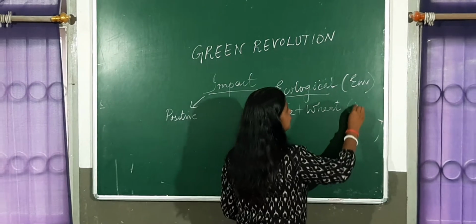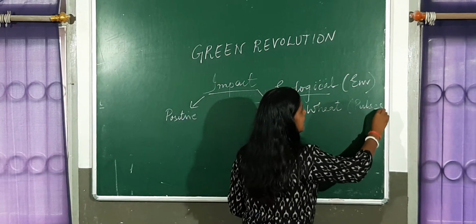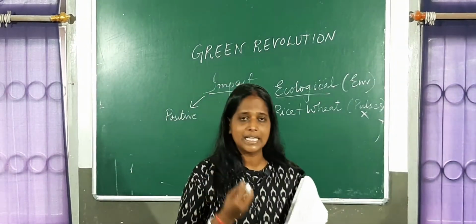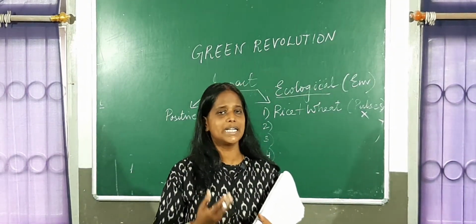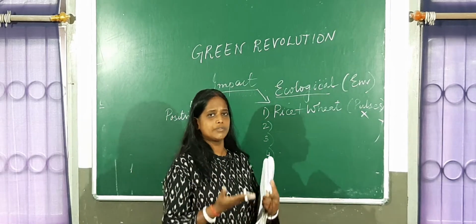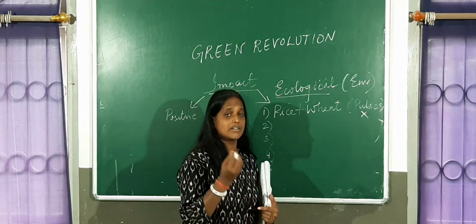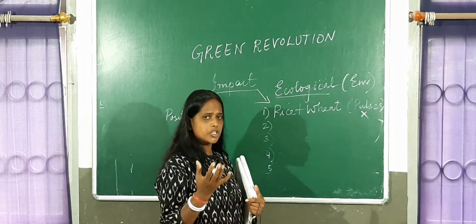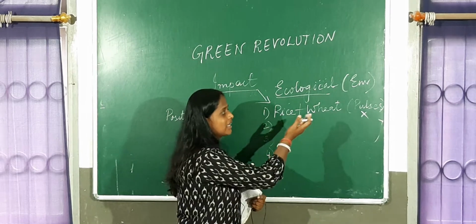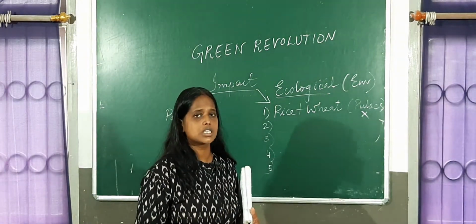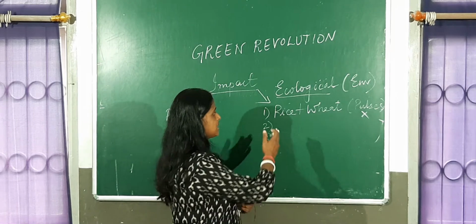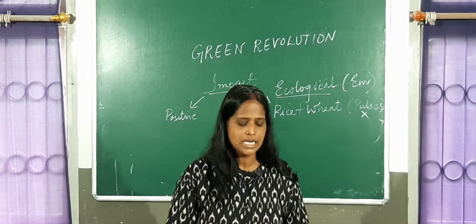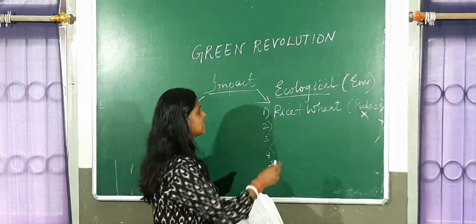What we did not grow is pulses, leguminous plants. Pulses are soil building crops, they improve the fertility of the soil. You all know there is Rhizobium bacteria in the roots of leguminous plants which bring nitrogen to the soil. That was not grown, so the soil lost all its fertility. This is number 1, that we grew only rice and wheat and did not grow pulses. This is one ecological disaster that started.